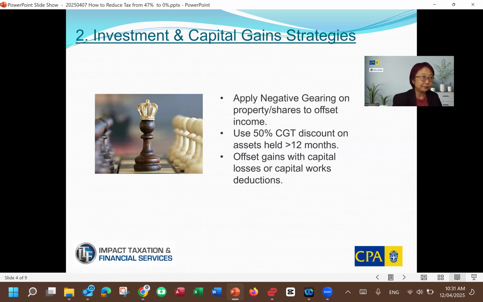And then offset gains with capital losses or capital works deductions. So when you're running a family trust, what we mentioned earlier, you can potentially use the streaming functions for a family trust and pick and choose a family member or beneficiary that has carried forward capital losses from prior years, okay, to offset or reduce capital gain first.